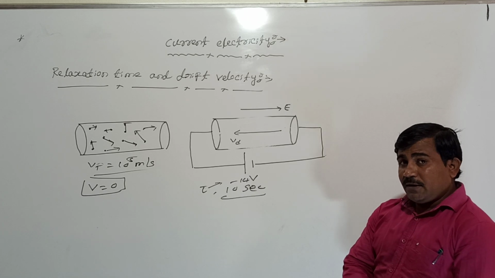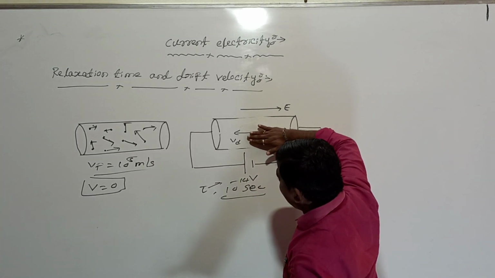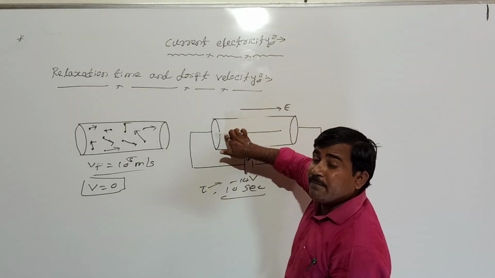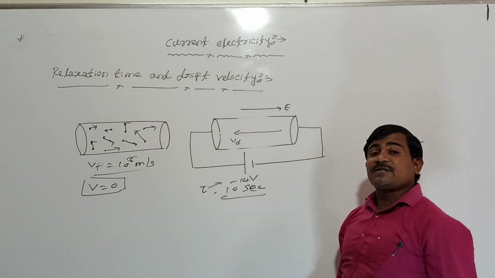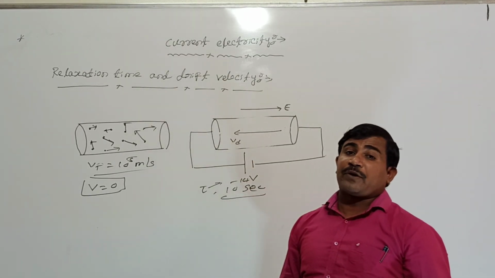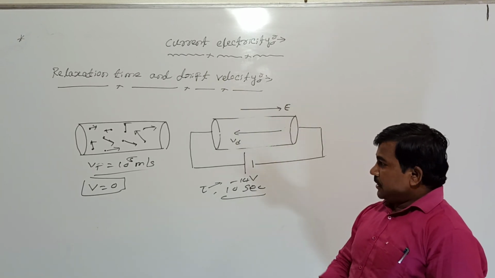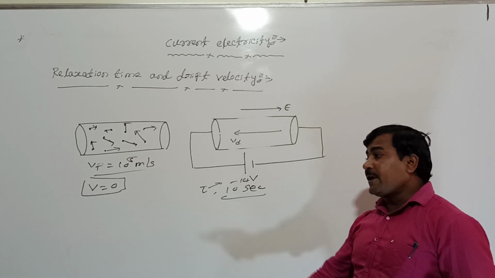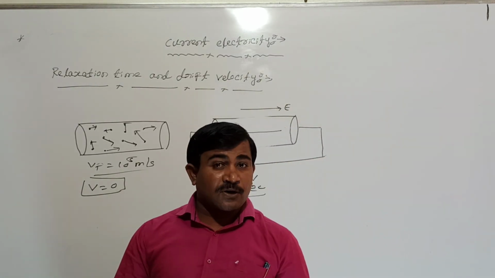What is the drift velocity? Drift velocity is the average velocity with which electrons drift in a metallic conductor in the presence of an electric field. That speed we call the average speed, or the drift velocity of the free electrons inside the conductor. This drift velocity and the relaxation time both have some relation. You can see the next concept.